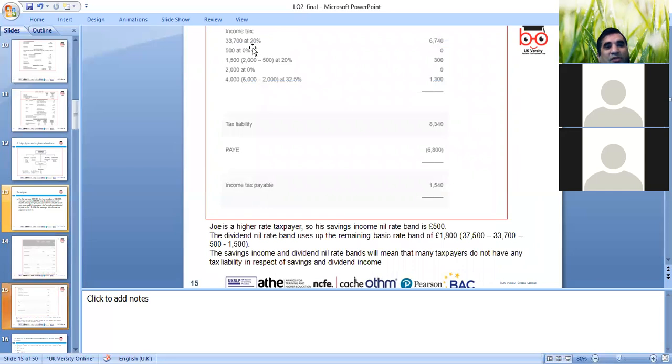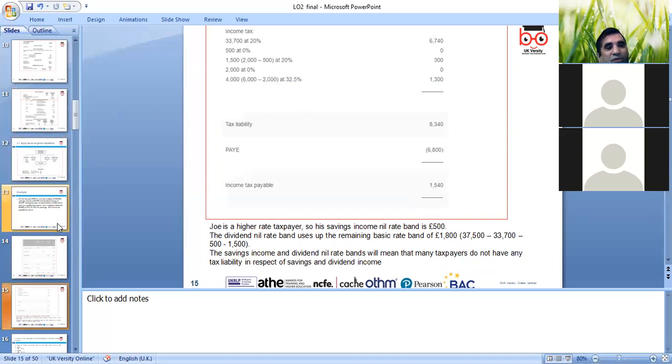33,700, which is at 20%. And then 500, there's no tax, it's 0. Why will it be 0? Because of the threshold: the 20% band is from 0 to 37,500, but his income falls within that threshold. It doesn't exceed 37,500. So there will be zero, and that will be the savings side, exemptions.